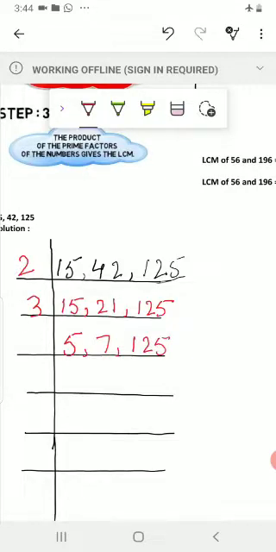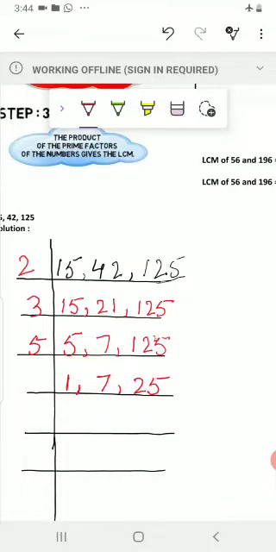But here we divided by 5 because 5 and 125 both numbers are divisible by 5. So 5 ones are 5. We write 7 as it is because 7 is not divided by 5, and 125 is divisible by 5. So 5 twos are 10, and 5 fives are 25.